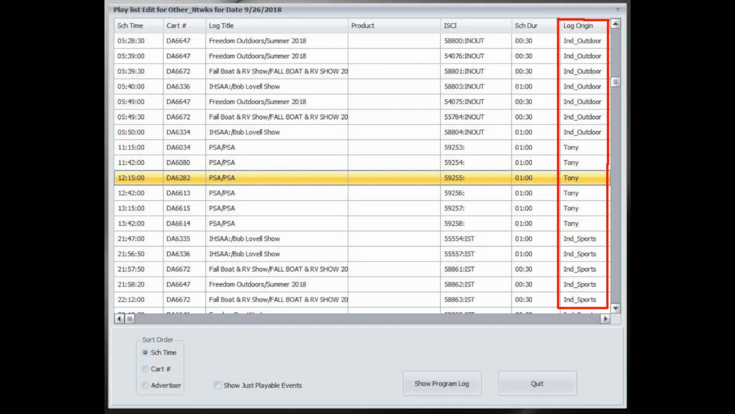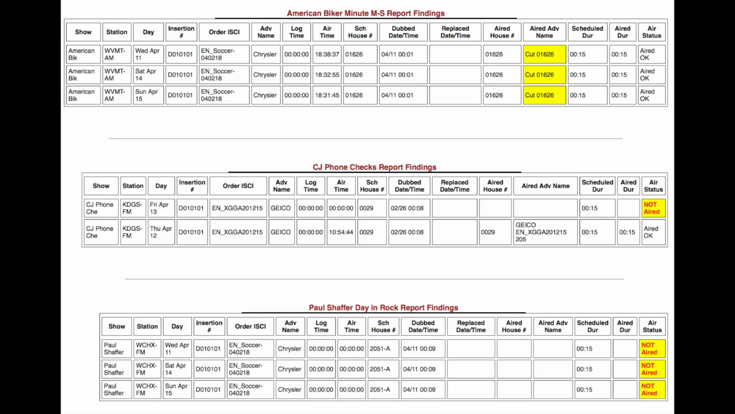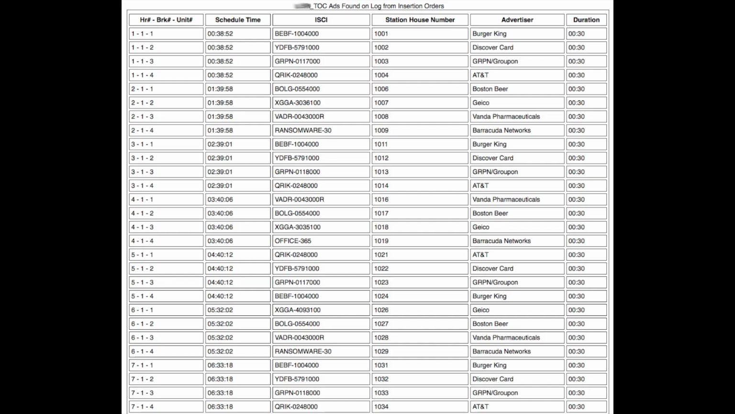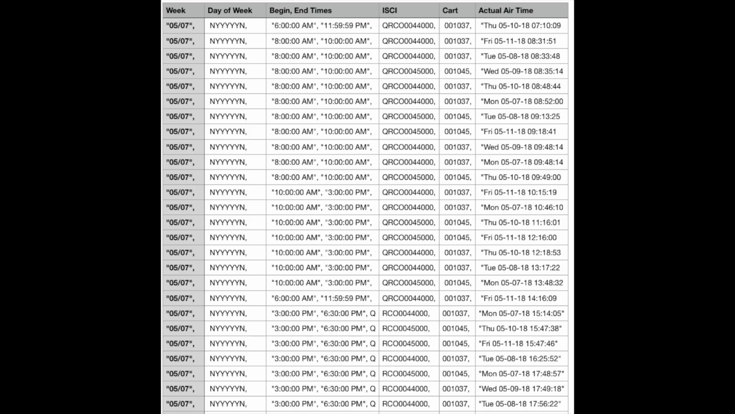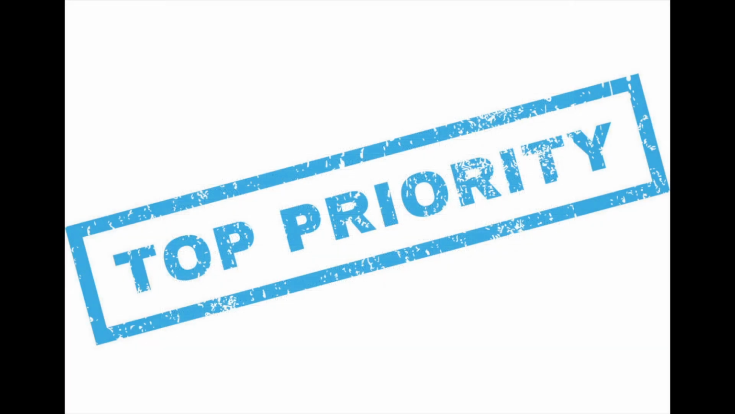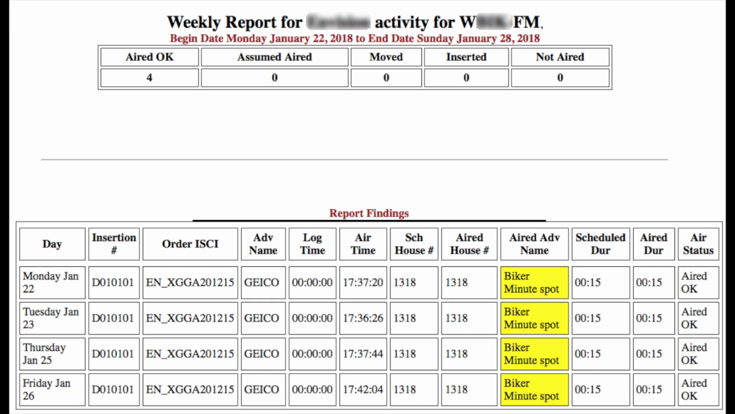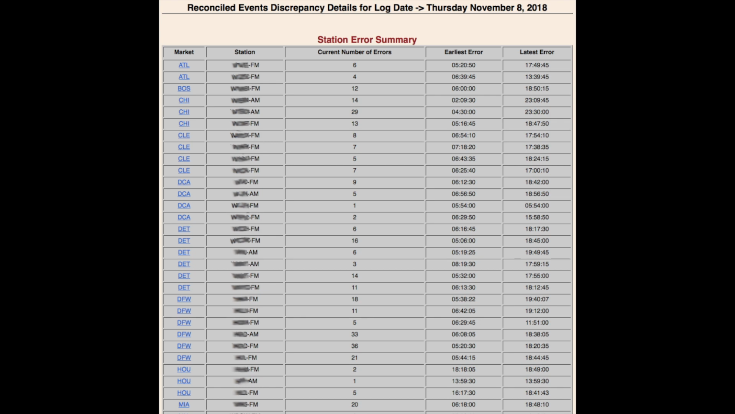It's designed to take program logs from unlimited sources and reconcile back to those sources upon completion of the broadcast day or even during the day. Many other automatically generated reports come from this section as well. Reports showing the success of insertion order items on a program log, as well as items scheduled and reconciled from an advertisement estimate. This is a top priority for those concerned that agency-level items were scheduled and aired according to the order.